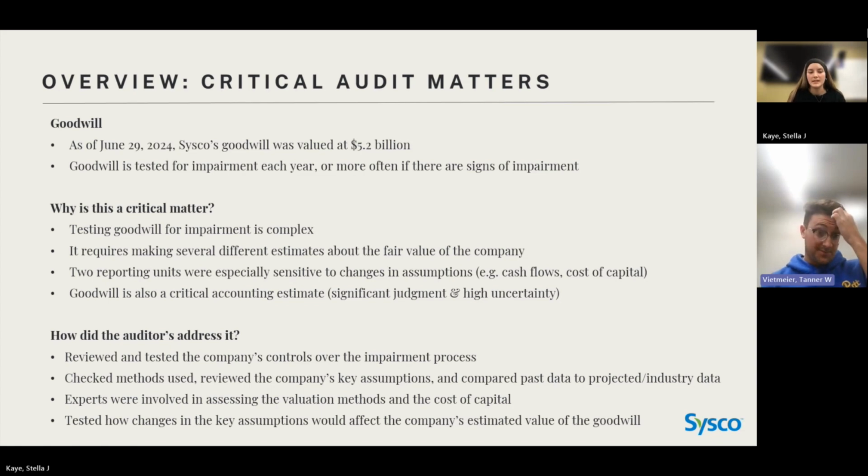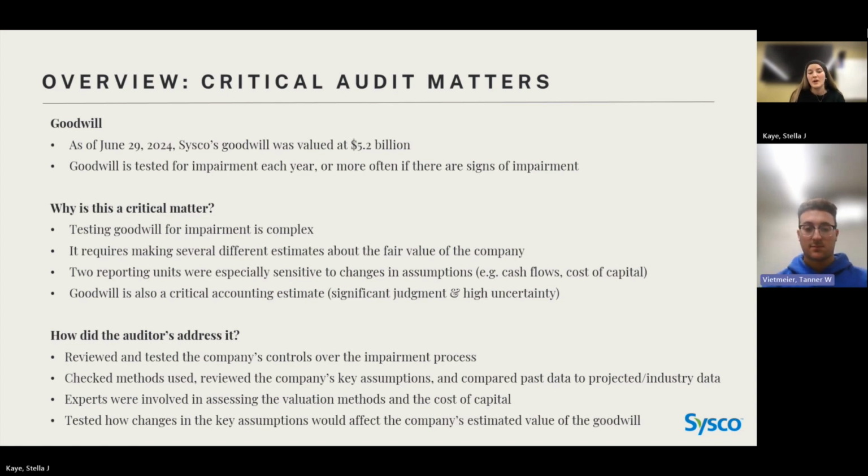And in this 10K, it talked about specifically 2 reporting units that were especially sensitive to different assumptions and their changes of the year. And goodwill is also listed in the critical accounting estimate section of the 10K, and that is because both critical audit matters and critical accounting estimates use significant judgment and high uncertainty.